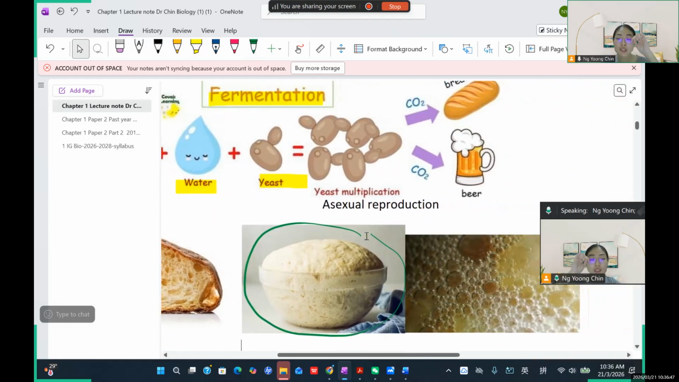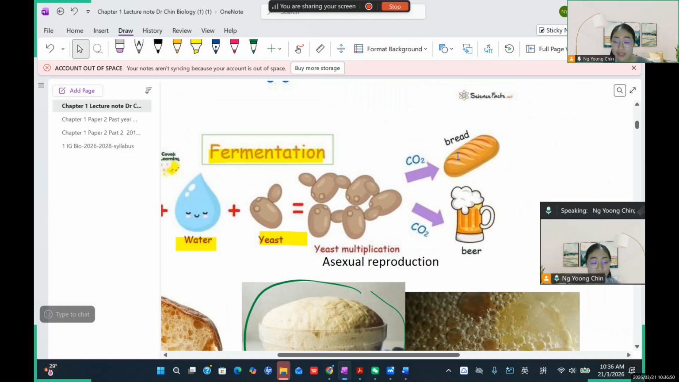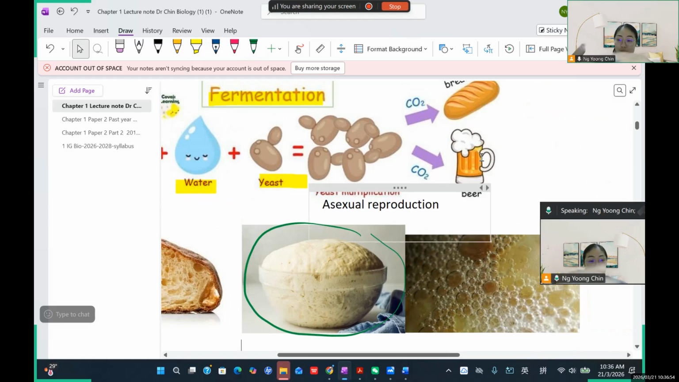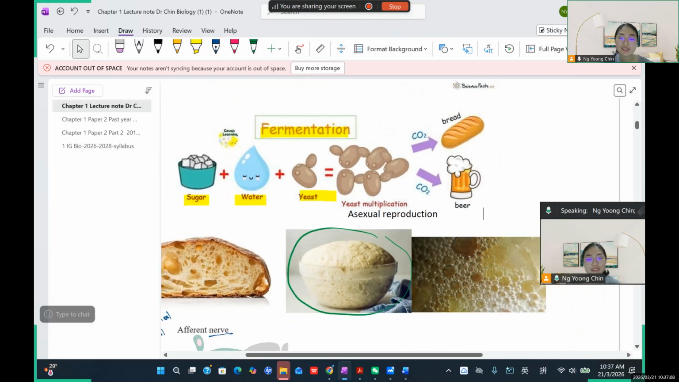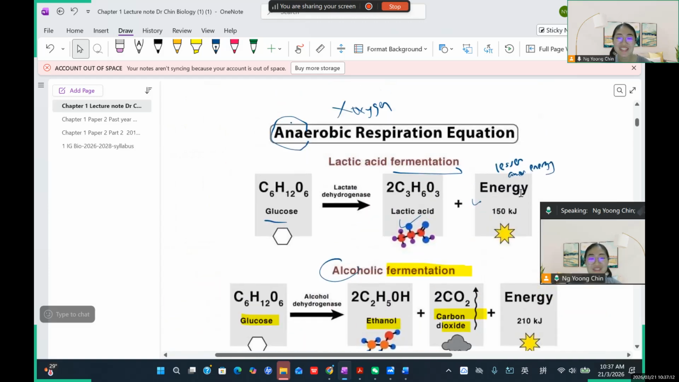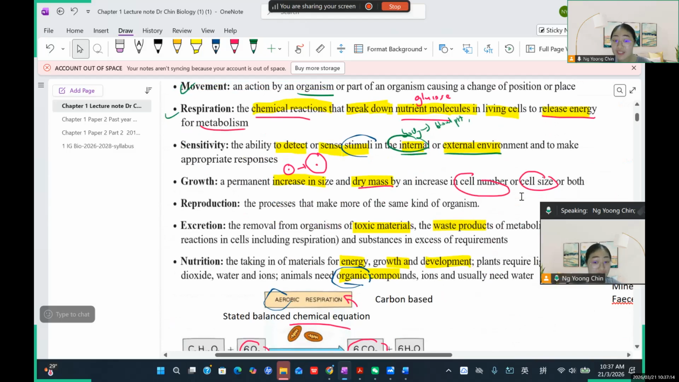Not only making bread, they can make beer also. Whenever you open a canned beer, you can hear the sound like this. Actually this is the carbon dioxide being released from the can. Emma, do you drink beer before? I think you didn't, right? No, okay. When you grow up, you can try. So this is the product of respiration. It will be two kinds, aerobic and anaerobic. Yeah, well done. Okay, we continue.